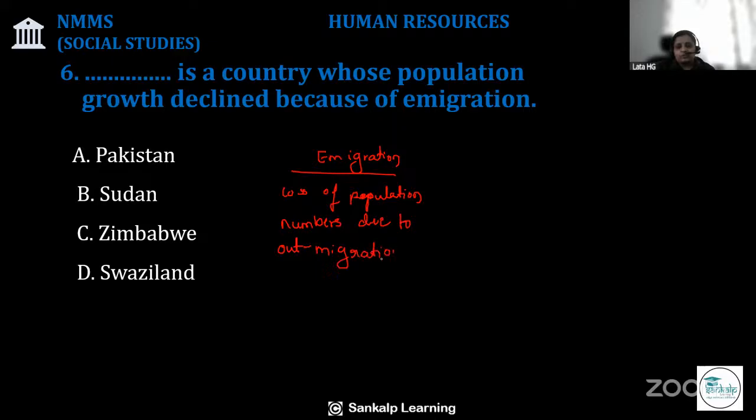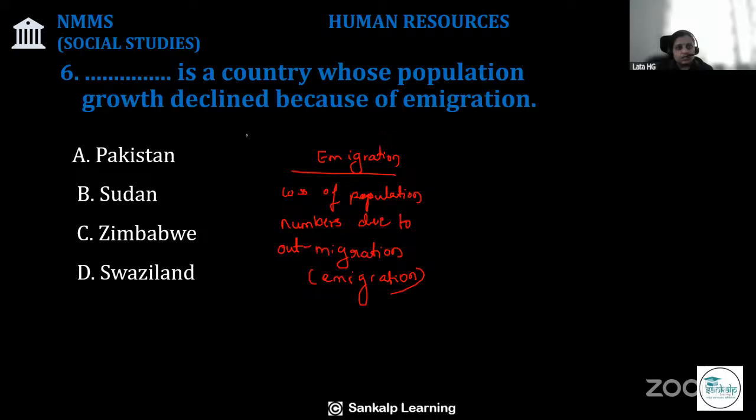Migration means movement from one place to another. So out migration is called emigration. Okay, children, so here loss of any country's population due to people leaving the country is called emigration.